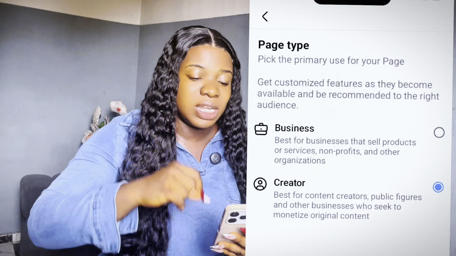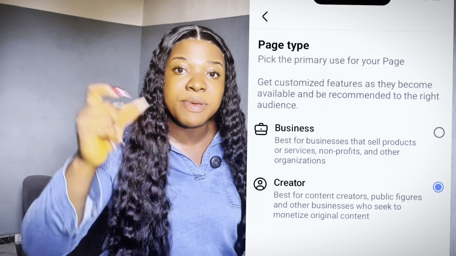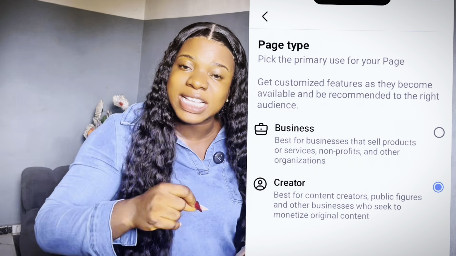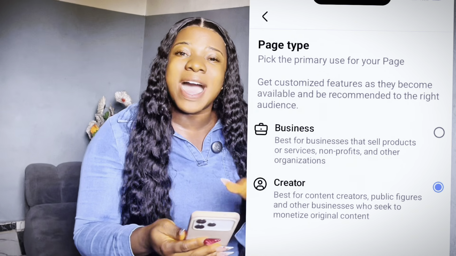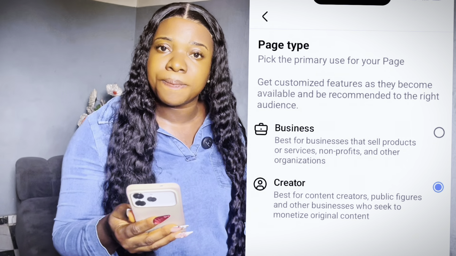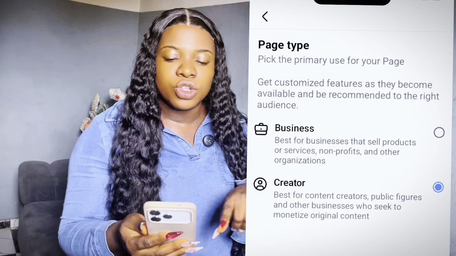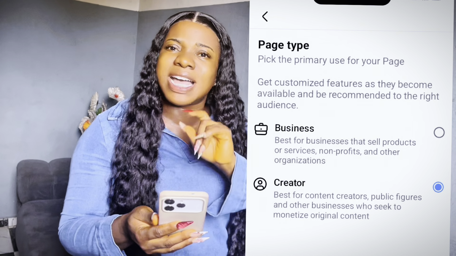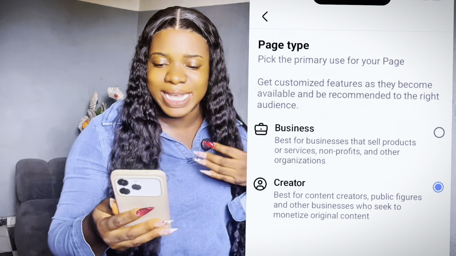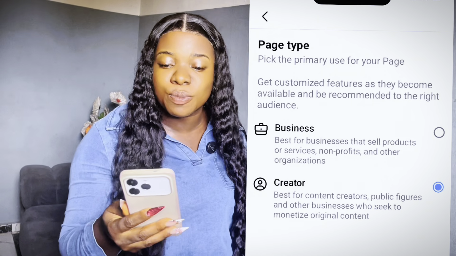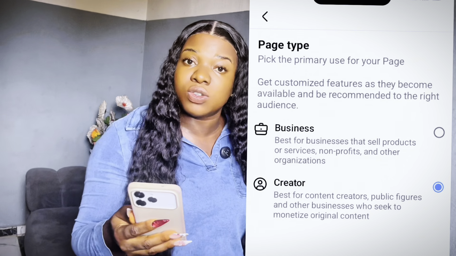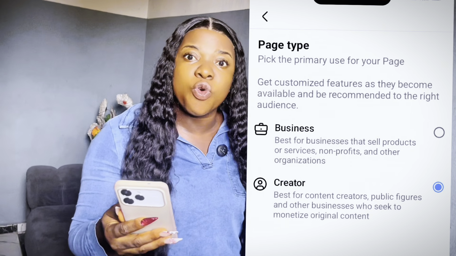And whenever, let me tell you something, if your page is on business, that page will never be monetized. You will never get monetized if your page is on what? If it's on business. I know you don't want that situation, so you will have to check your own. Now if your page is on business, like you see, my own is on creator. My own is on what? Is on creator. So if your own is on this business, you just have to remove it and put it on creator, like you see. Now let's read the two options. They said business, best for business that sells products or services. So if you know that you are selling a product, like it's a business page, it's okay, you put it on business, but know that you won't be monetized.